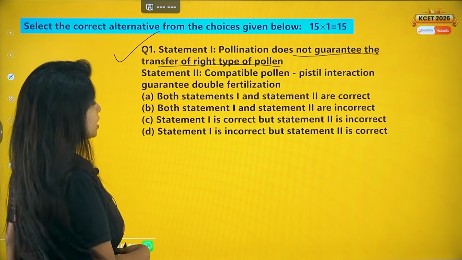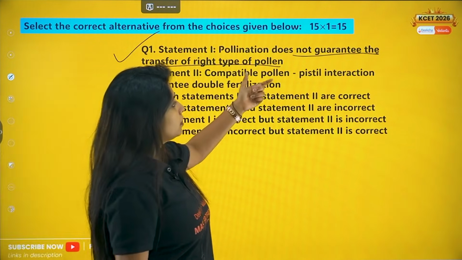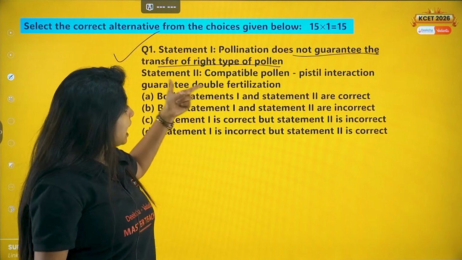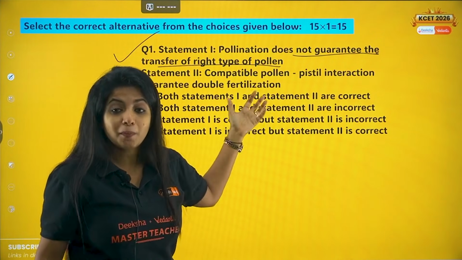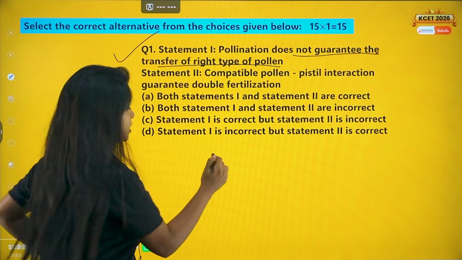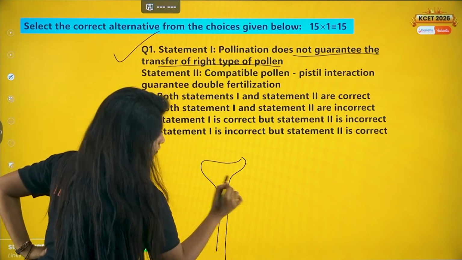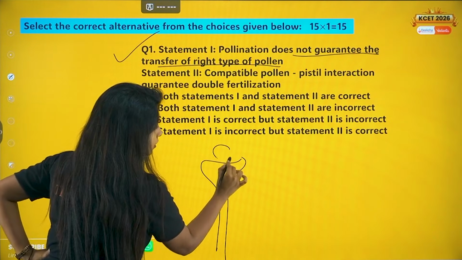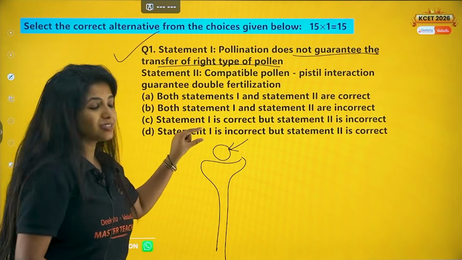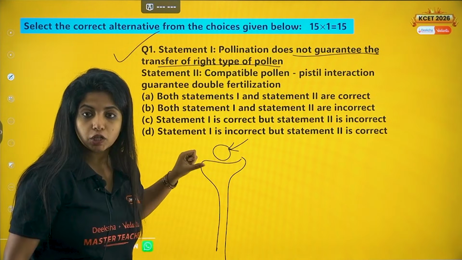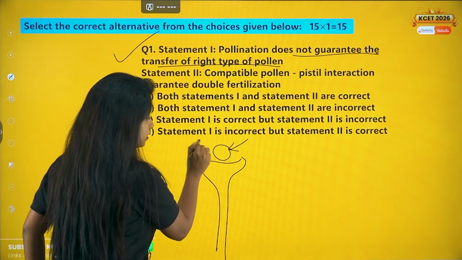This statement which is there, it is absolutely correct. Now going ahead with statement 2. Compatible pollen-pistil interaction guarantees double fertilization. What do you mean by compatible pollen-pistil interaction? So suppose over here you have the stigma of a plant, stigma and the style, everything, and your pollen grain just landed on it. Now if it is of the same species, everything is same, my dear children, what will happen? Basically you say that this is compatible.